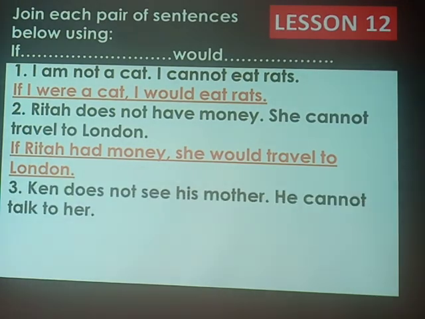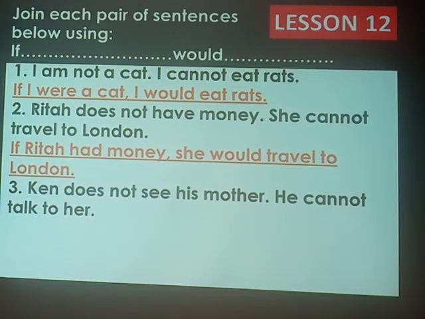Okay, we must not waste time on that. We ought to come to number 3, and it reads, Ken does not see his mother. He cannot talk to her. I know some of you are fond of making mistakes. I am not seeing. No, that is wrong English. You say, I don't see. So here it is. Ken does not see his mother. He cannot talk to her. Begin if. Which main verb do we have in the if clause? First, analyze the clauses. What is the if clause? What is the conditional clause? And what is the result clause?